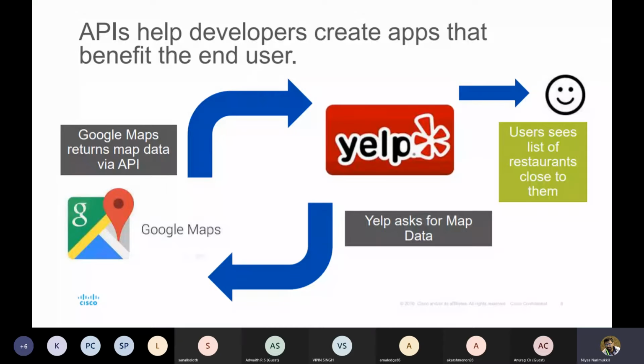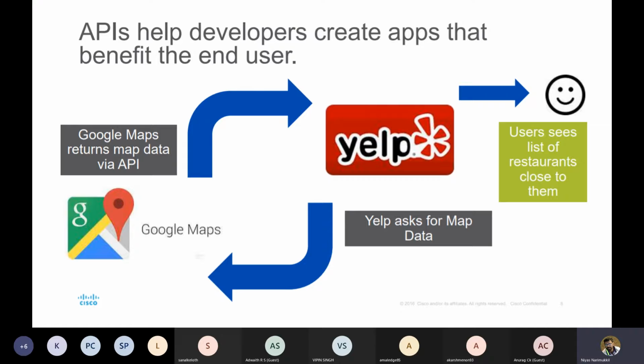So Yelp is another kind of software which uses functionalities like Google Maps. So Yelp asks questions to Google Map through the Google Map API. Google Map API returns the details to Yelp, and Yelp shows these details to the users. So yeah, okay. Yelp is an application that shows the list of restaurants close to them, or some kind of application. It's an application that shows any kind of information related to maps.